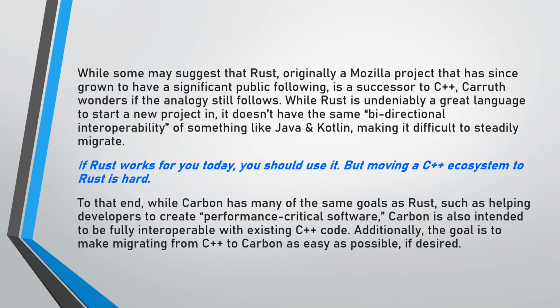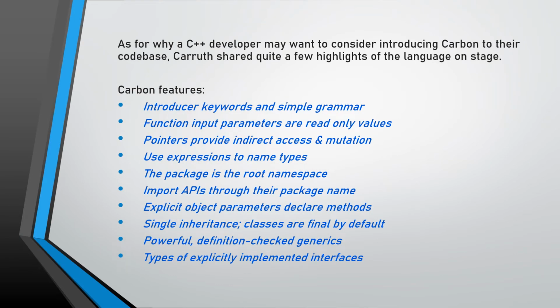Carbon has many of the same goals as Rust, but it is also intended to be fully interoperable with existing C++ code. Additionally, the goal is to make migrating from C++ to Carbon as easy as possible if desired by the user. Carruth shared quite a few highlights or features of the language on stage that might make a C++ developer want to consider introducing Carbon to their code base.